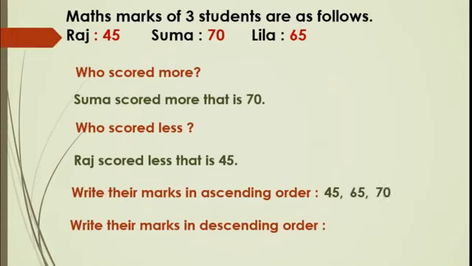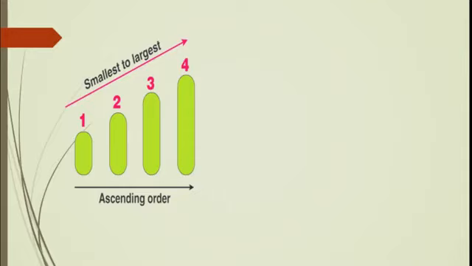See students, here 1, 2, 3 and 4. You know that 1 is less than 2 and 2 is less than 3 and 3 is less than 4. Means here the numbers are written from smallest to largest. Correct? When we write the numbers from smallest to largest, then that order is called ascending order.